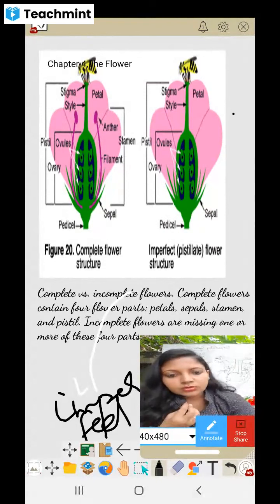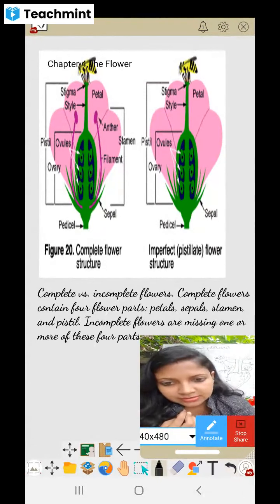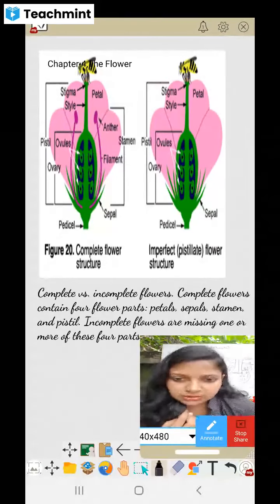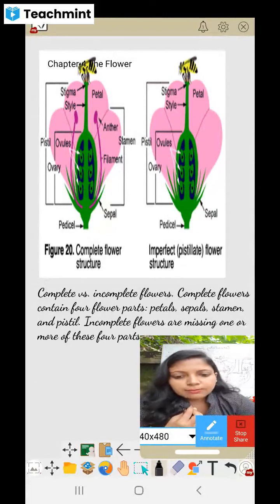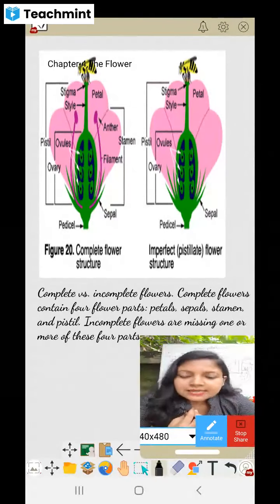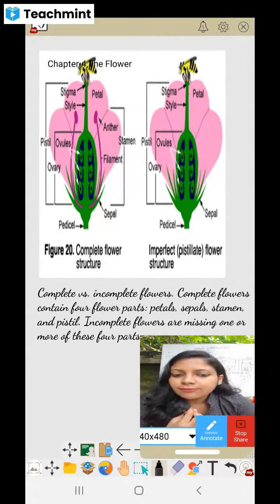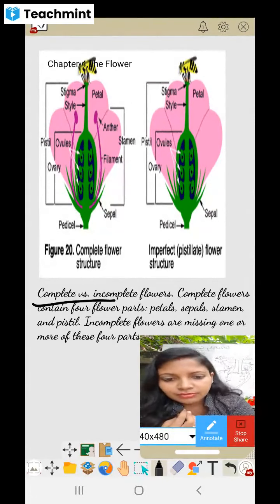Now, so other names we have discussed. Now, what is a complete flower? Complete flower means they possess all the floral characters as well as the reproductive organs. Means all the four sets, that is calyx, petals, then androecium, gynoecium. So all these four sets are not missing in this flower. So that's called a complete flower, okay.